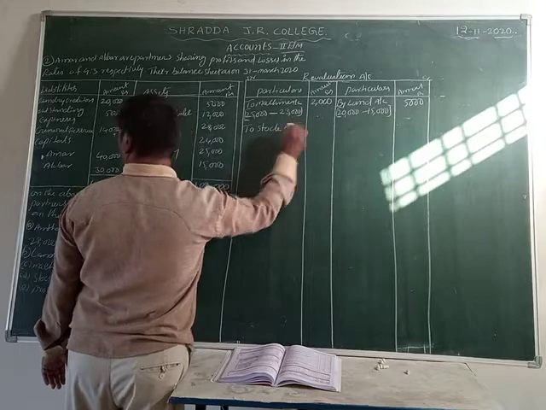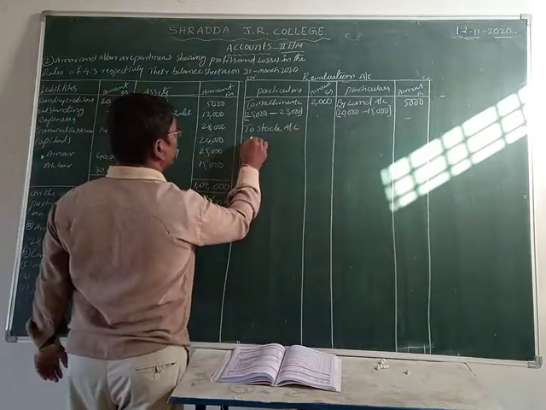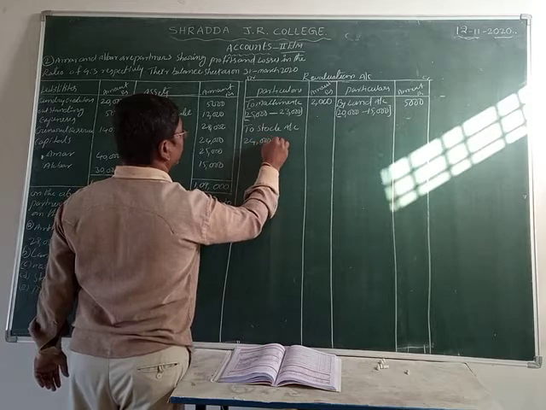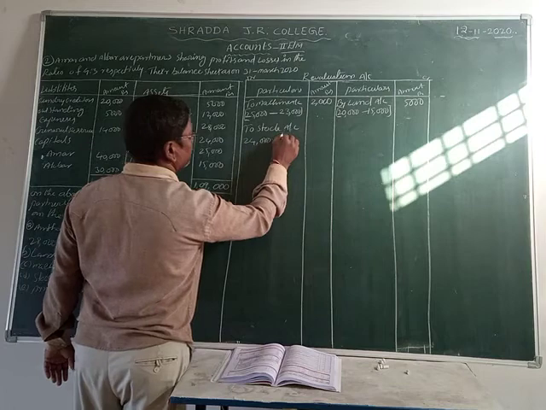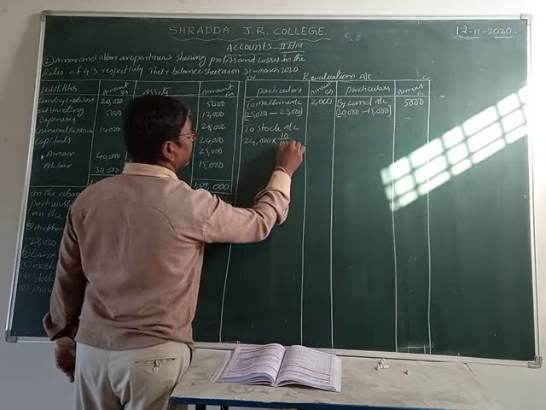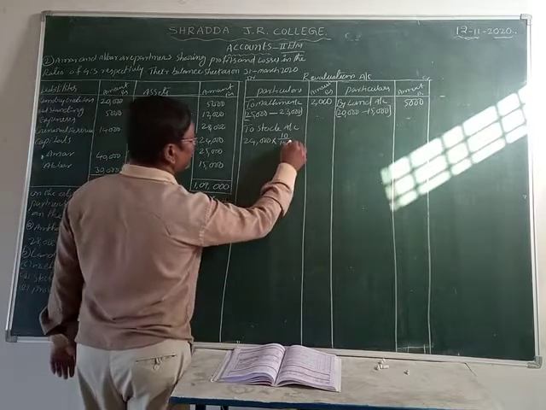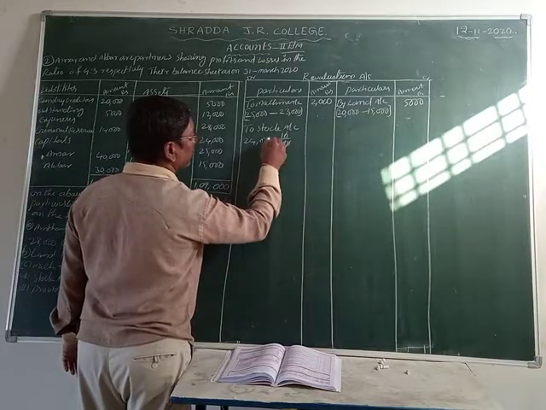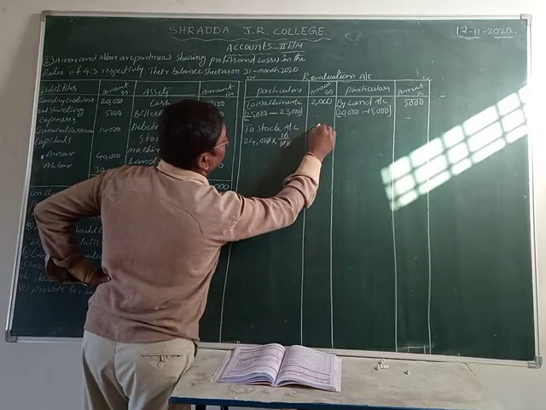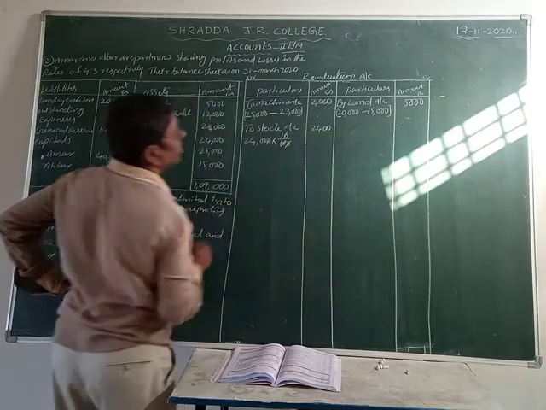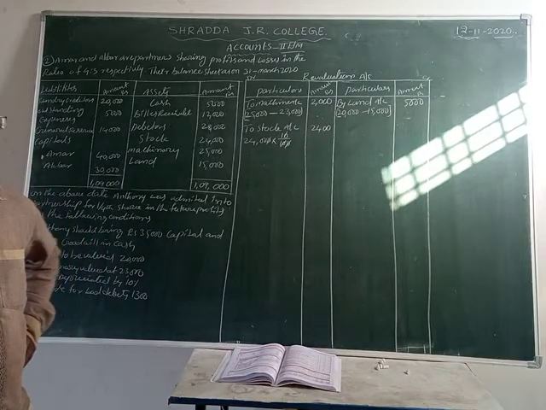To stock account. The value is what? Stock value is 24,000 rupees into, at the rate of depreciation how much? 10%. That's why 10 by 100. Now we can take 0 to 0 cancel, 0 to 0 cancel. That is equal to what is the value? 2,400 rupees is stock depreciation value, isn't it?